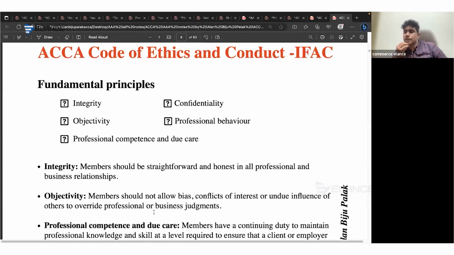When it comes to confidentiality, you should always make sure of 2 things. You should not disclose any information in relation to a client to a third party, unless there's a legal or professional duty or there is approval from the client. Secondly, you should never use information obtained from the client for any purpose other than the purpose for which you have obtained it.